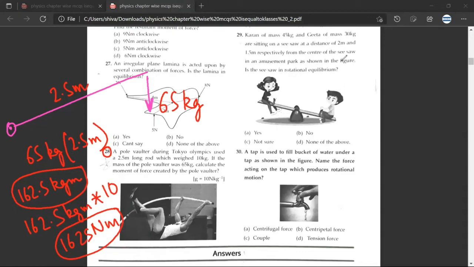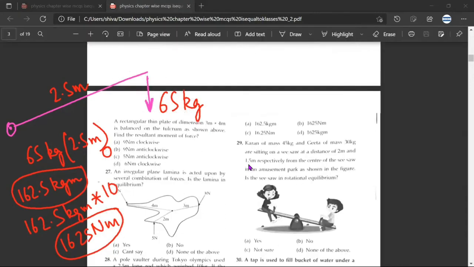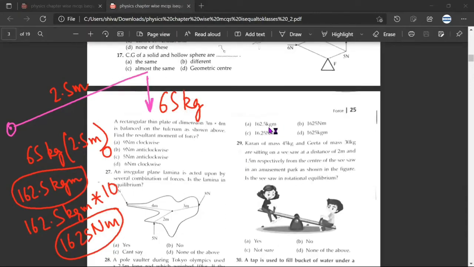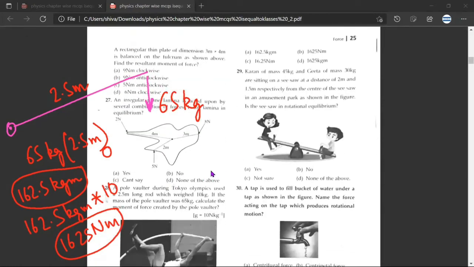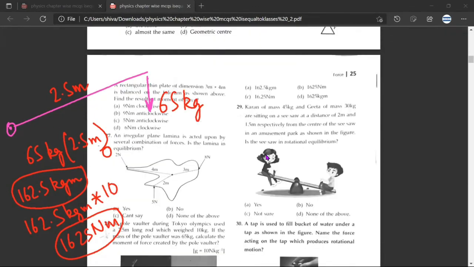See, there are 2-3 things that we want to discuss in this question. The first thing is to look at the answers. You'll have answers like kg meter, and answers like Newton meter. The pole vaulter's mass is 65 kg, and the length of this rod is 2.5 meter. So of course we multiply 65 into 2.5, and the answer we get is 162.5 kg meter. With the help of the conversion factor of 10 Newton per kg, if I convert this into Newton meter, my answer would be 1625 Newton meter. Have you understood? Yes. So the first thing is 162.5 kg meter and 1625 Newton meter.